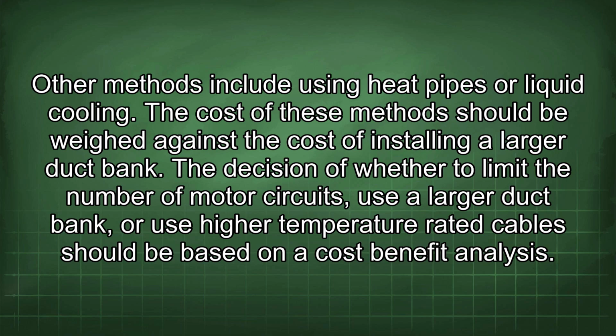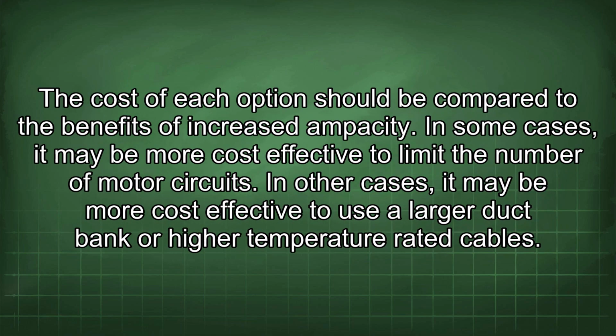The decision of whether to limit the number of motor circuits, use a larger duct bank, or use higher temperature rated cables should be based on a cost-benefit analysis. The cost of each option should be compared to the benefits of increased ampacity. In some cases, it may be more cost-effective to limit the number of motor circuits. In other cases, it may be more cost-effective to use a larger duct bank or higher temperature rated cables.